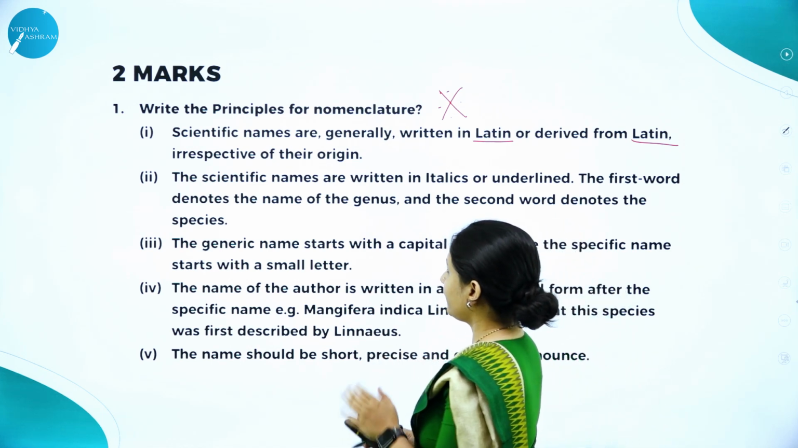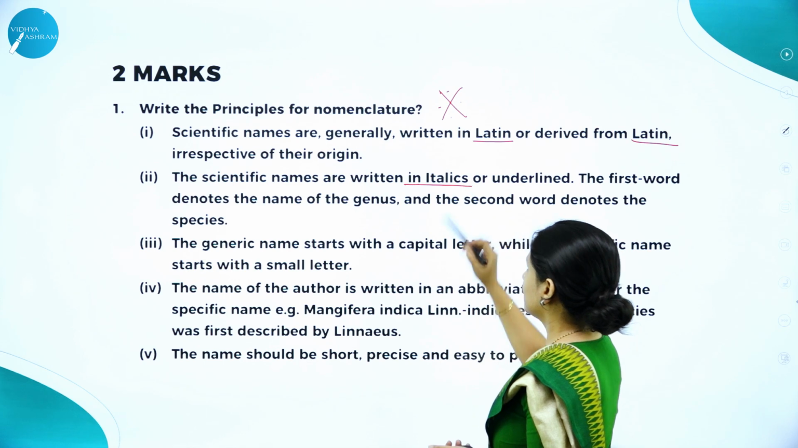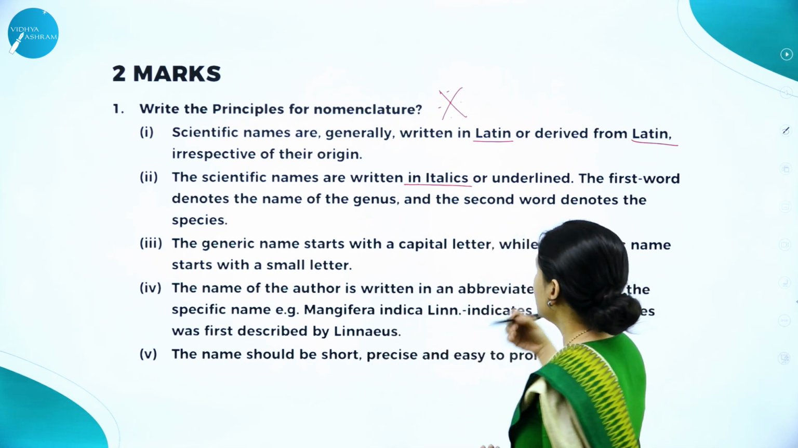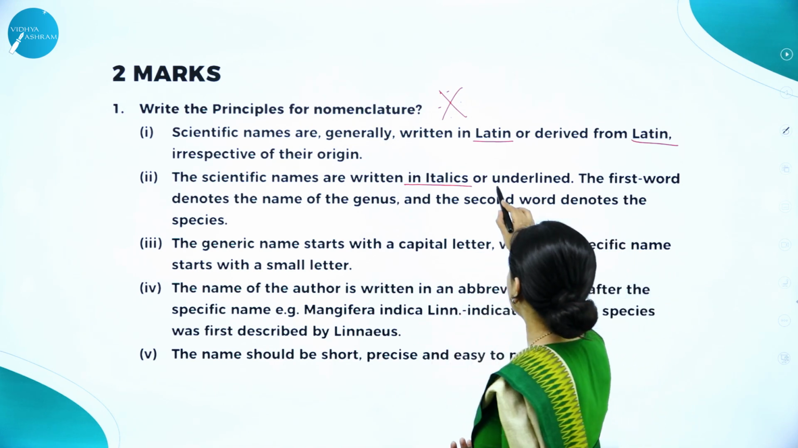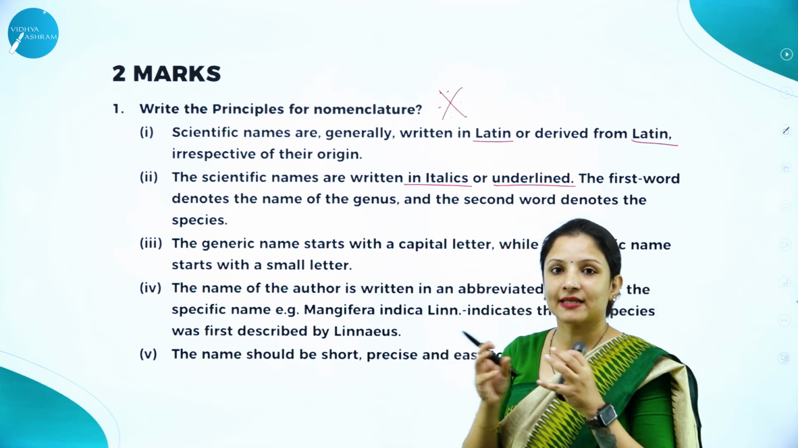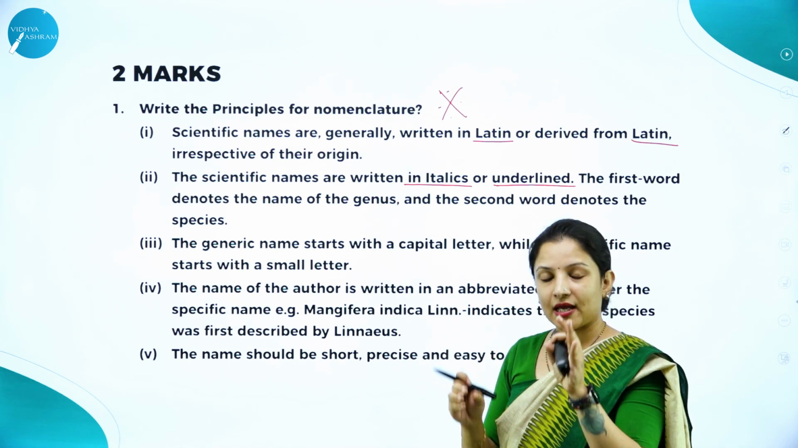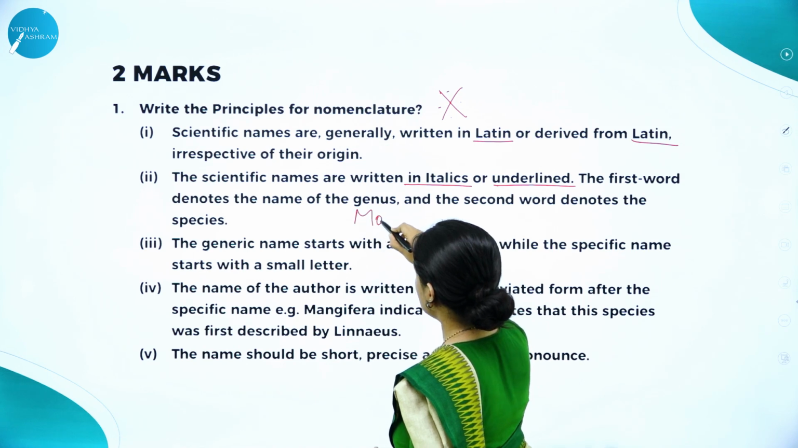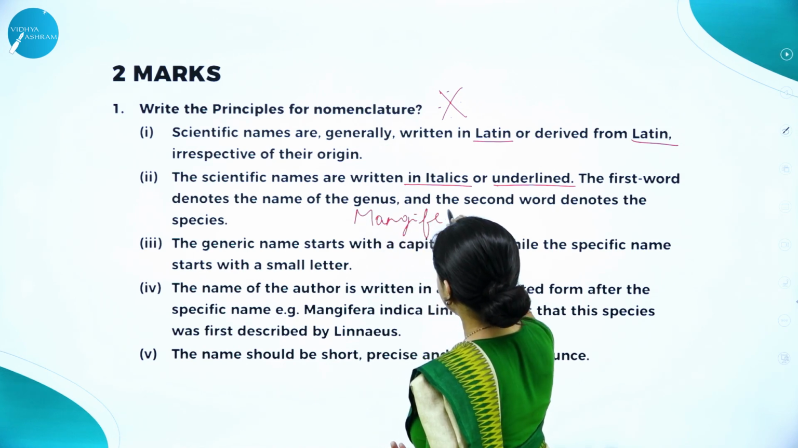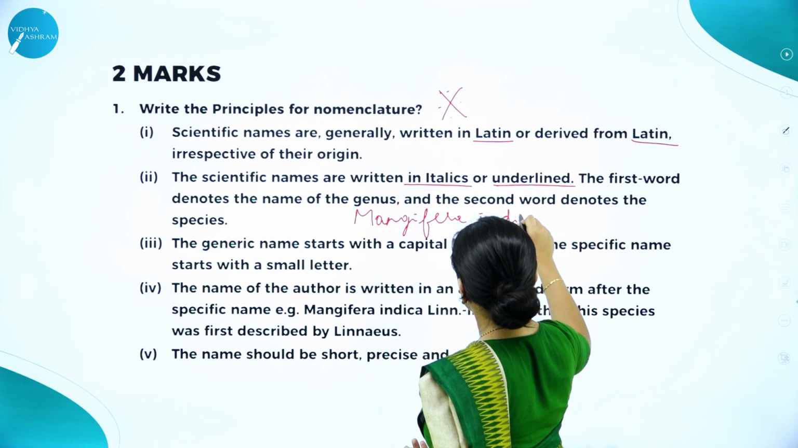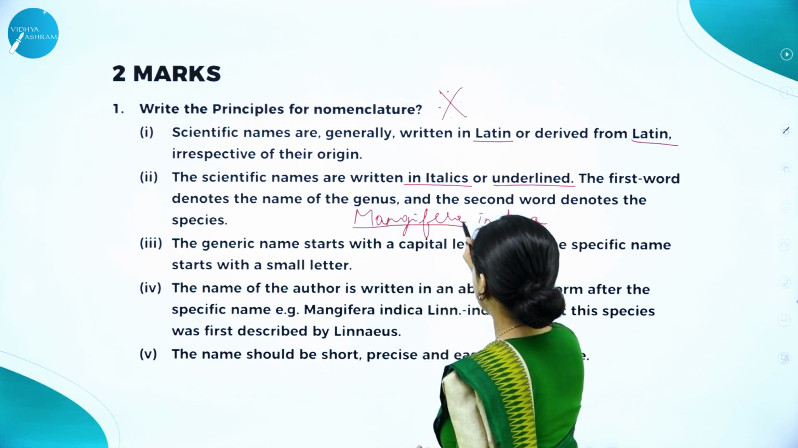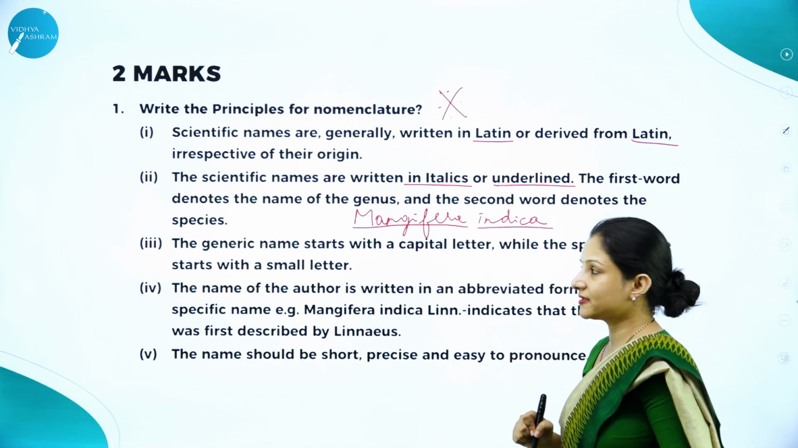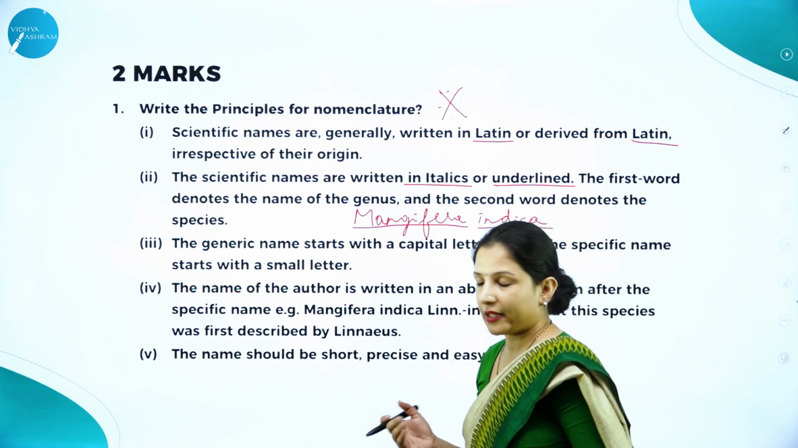Next one, the scientific names are written in italics. So, in print form, it should be in italics, but when we are handwriting it, it should be underlined. The genus and the specific epithet separately need to be underlined. Say, for example, here, Mangifera indica. The genus has to be separately underlined, indica has to be separately underlined when you are handwriting scientific names. But in the print form, it can be in italics.